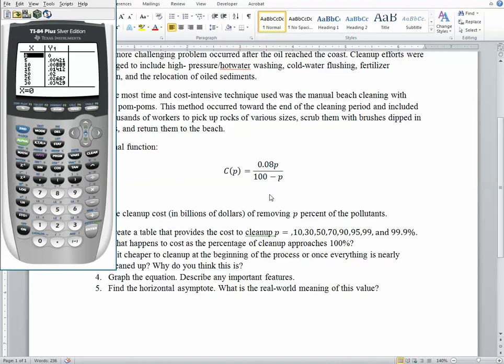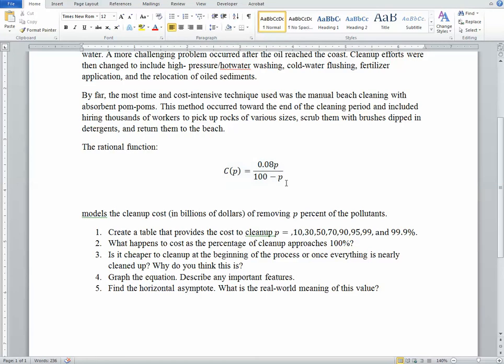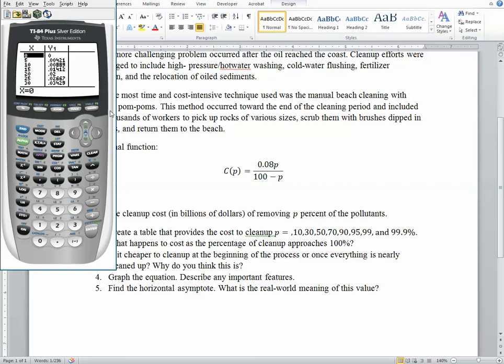So p equals 0 does not create a 0 in the denominator. It's a different value of p that might zero out the denominator, but p equals 0 is still a valid number. So as we begin to go farther and farther down, 25, 30, 35, 40, 45, 50, notice that the cost is starting to really skyrocket.